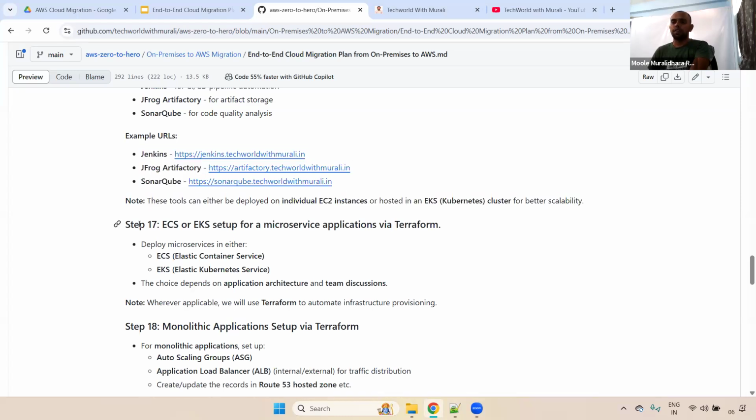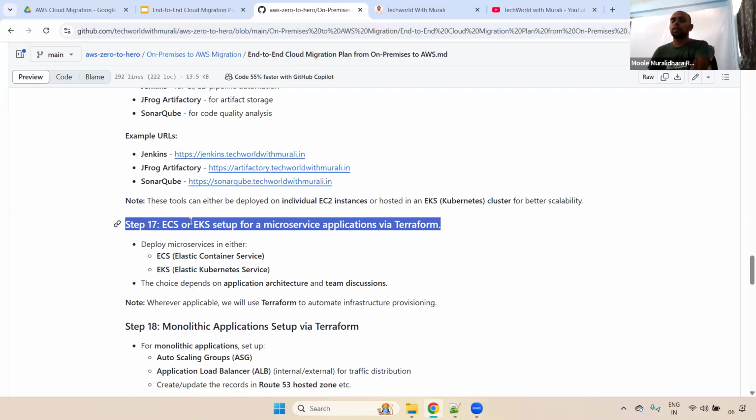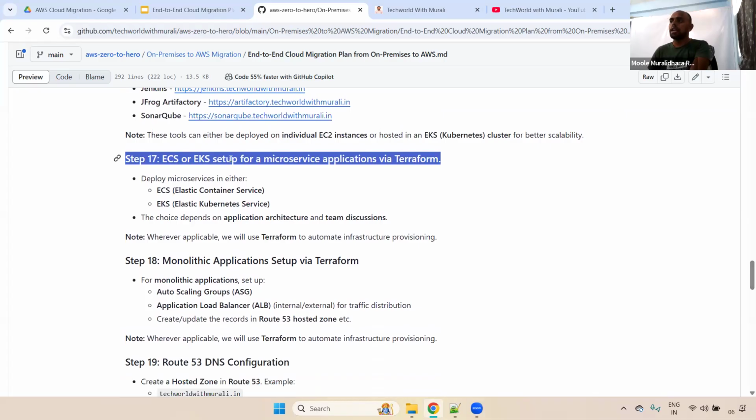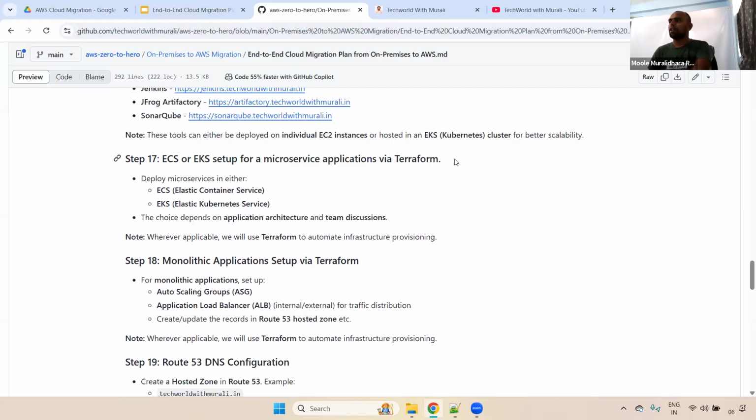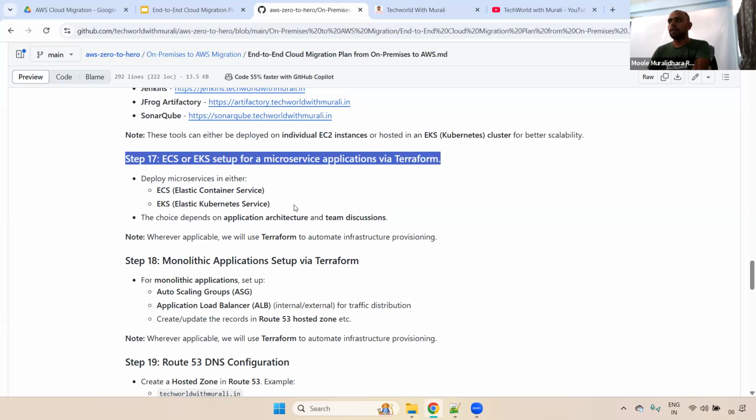Now what you have to do? Step 17. For monolithic and microservice applications, we can deploy in an ECS or EKS setup via Terraform. Here you have to remember, depending on the application architecture and the team's discussion, we decide whether to go with ECS or EKS. For example, if you go with EKS, we create the EKS cluster using Terraform, and it will also be integrated with Jenkins.